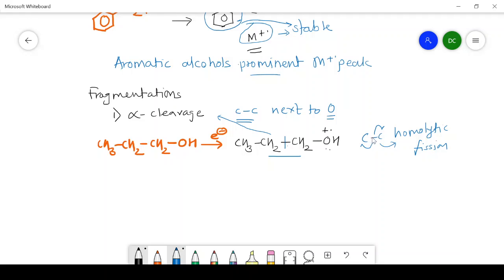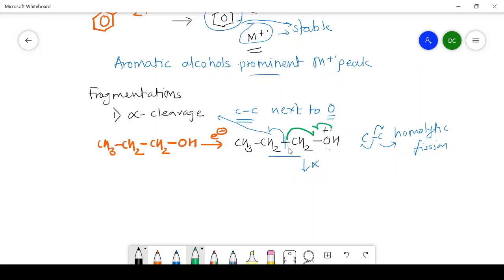Now, in the case of 1-propanol, how this homolytic fission occurs, that we are going to study. Here, alpha cleavage occurs in such a way that one electron is transferred from this bond to this carbon, and the second electron is transferred from this bond to here. And the single electron present on the oxygen is transferred from this to this.